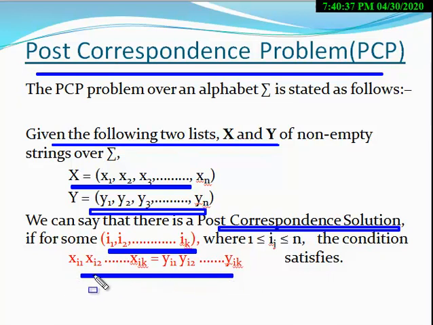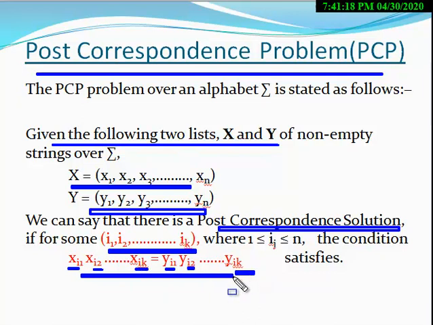Look carefully at these conditions. Here is Xi1, Yi1. The index of X and the index of Y are the same. The index of the first element of X and the index of the first element of Y are the same. Again, here the index of X is i2, here is also i2. Again, i3, here i3, and so on up to ik, here ik.